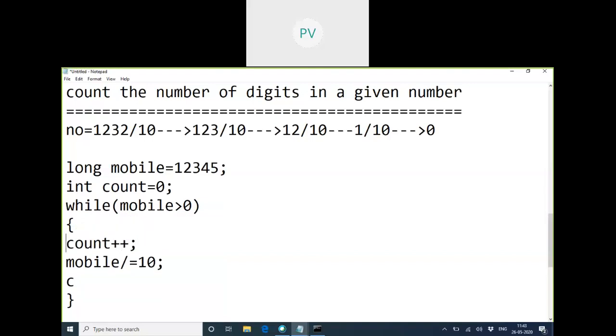Count it as 1. There is a valid number, count it, and then divide the number. And again, while dividing, again we'll come back here. So it was divided, and after the first iteration it becomes 123. Then this one, then this one. So close it. Then you can say, based on this rule.